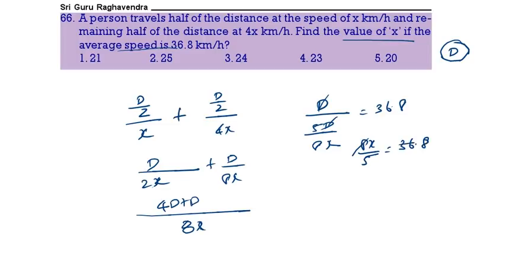Now 8 fours are 32, 36. X value: 4.6 into 5, that is 23. What is the x value? 23. So here total distance is d, total time is 5d by 8x. Why did we get 5d by 8x? This is how we got it. That is the x value, 23. 23 is the correct answer.